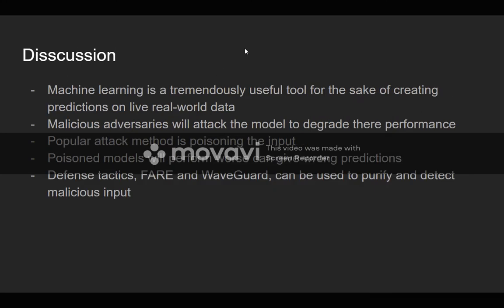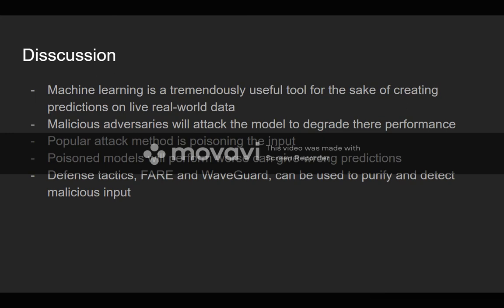Okay, finally, now let's talk about what we've learned so far. As we can see from the papers, all of these papers talk about machine learning, and we all know that machine learning is a tremendously useful tool for creating predictions on live real world data. But obviously, when it comes to a good tool like this, there are usually malicious adversaries who will try to attack it. In this case, we've seen that a lot of malicious adversaries will attack the model to degrade its performance, and obviously the most popular method is to poison the input.